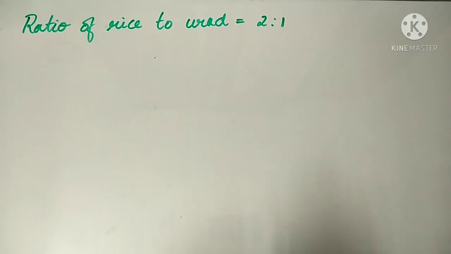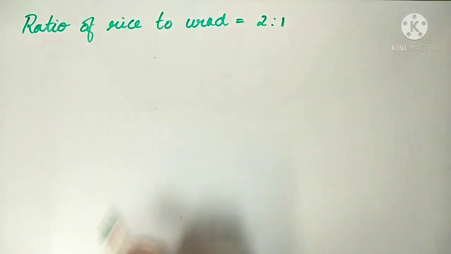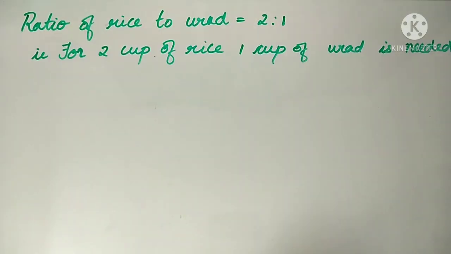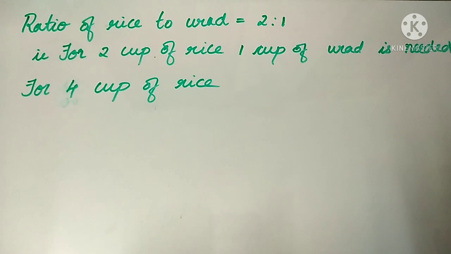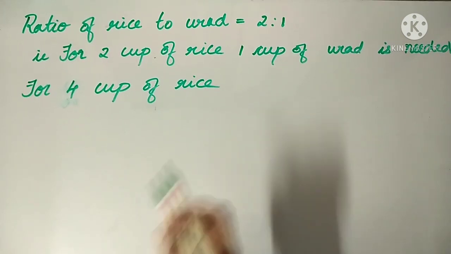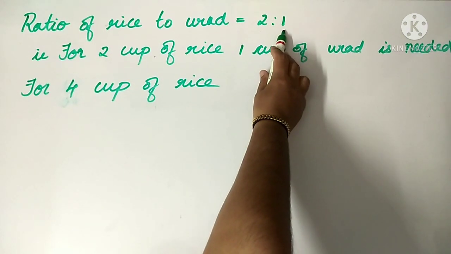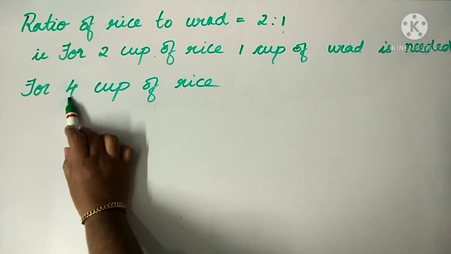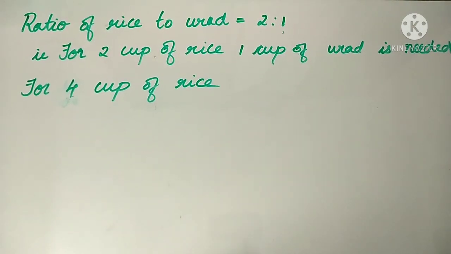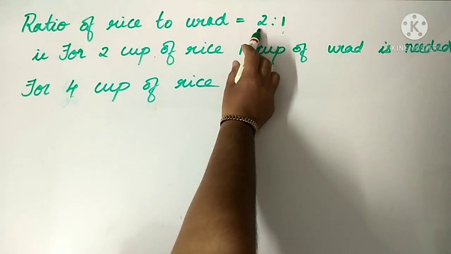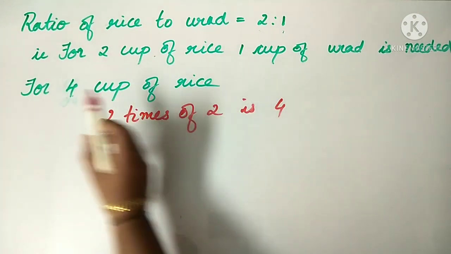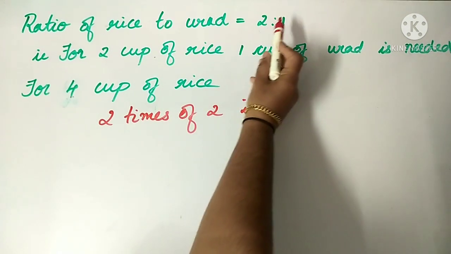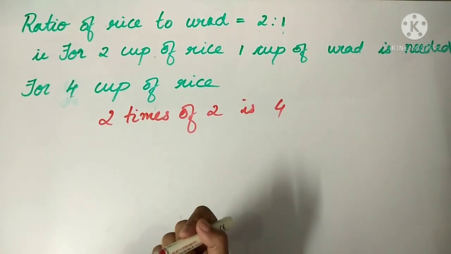According to the question, ratio of rice to urad is given as 2:1. That is, 2 cups of rice, 1 cup of urad is needed. And we have to find for 4 cups of rice, how many cups of urad is needed? For 2 cups of rice, 1 cup of urad is needed. So, for 4 cups of rice, how many cups of urad is needed? We know 4 is what? 2 times of 2. So, we write 2 times of 2 is 4.